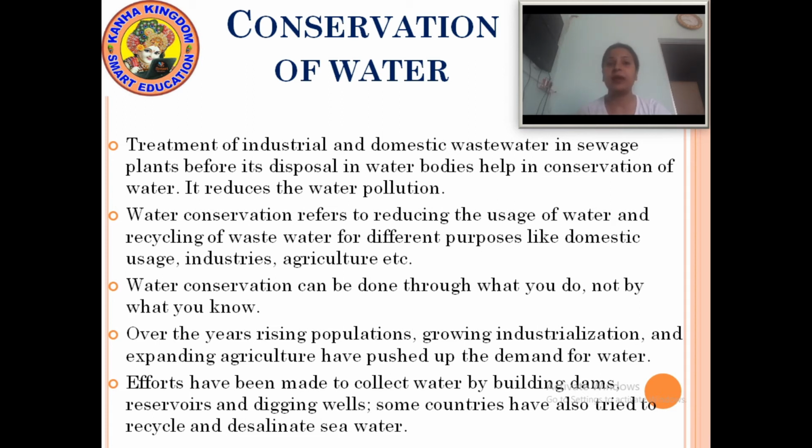Efforts have been made to collect water by building dams, reservoirs, and digging wells. Some countries have also tried to recycle and desalinate seawater. Desalinate seawater means salty water. They try to recycle the seawater for our uses.